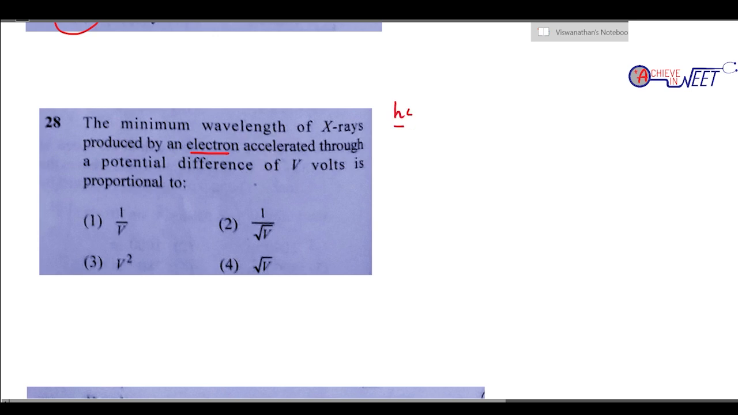So hc by lambda, this is the energy. So energy can also be given in terms of volts. How? EV. Okay. So the energy can also be written as EV because electrons are producing the X-ray. So hc by lambda is equal to EV, or lambda is hc by EV. So can we say lambda is inversely proportional to V? Option A.